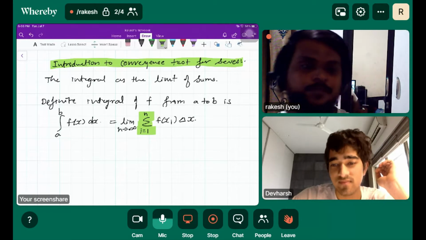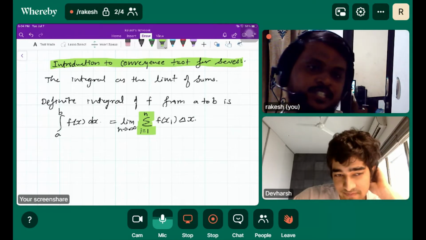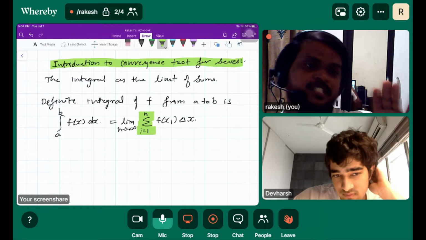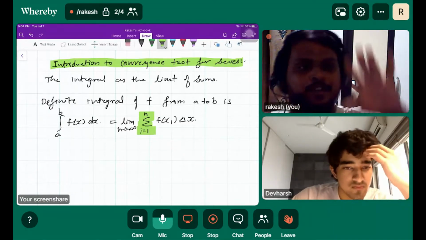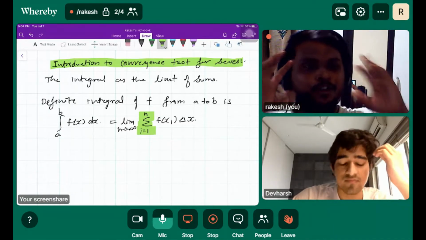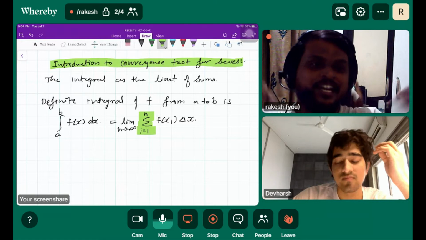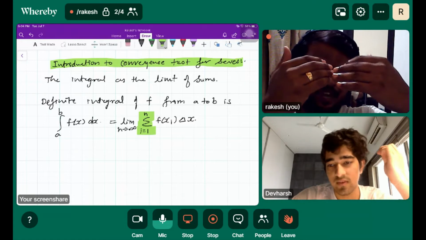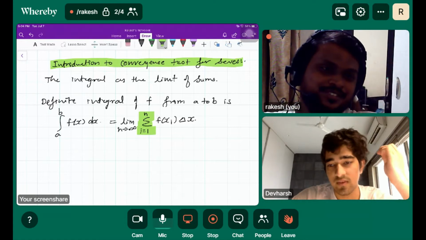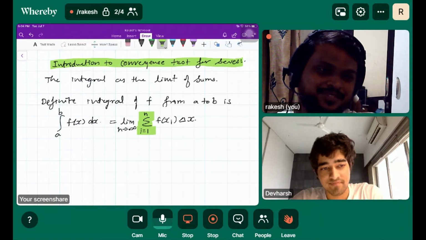So I'm putting up some relation here. That relation is basically that limit of sum is basically integration. We know a lot of things, but if we could not relate everything at some point, then there is no use, isn't it?